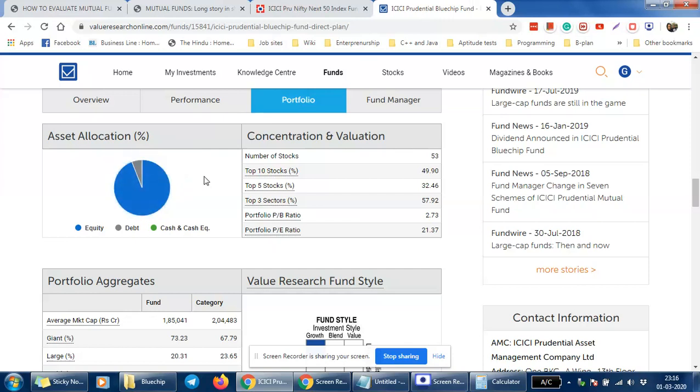Say here in this example, the fund manager has deployed around 5.9% of the total AUM in the debt part. Considering the present scenario, a fund which has higher asset allocation towards equity can be more volatile.